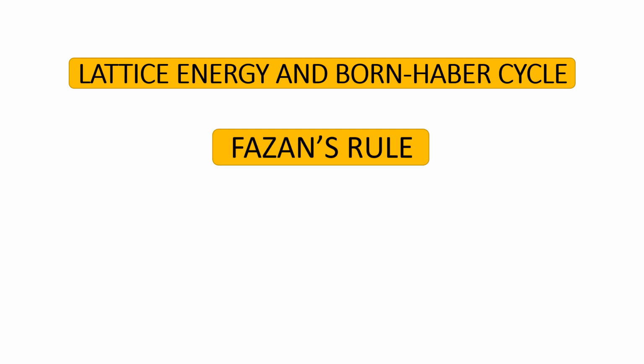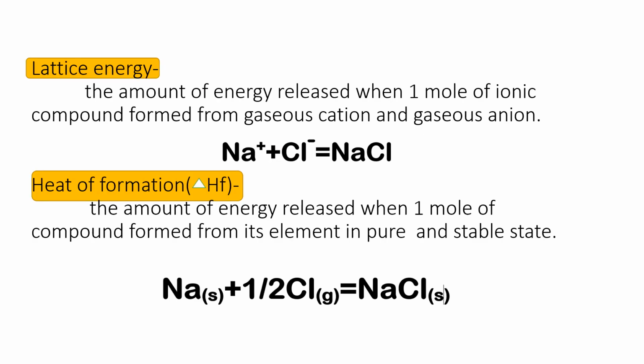So we have already discussed ionic bonding in my first video, and now we talk about some important things in chemical bonding, that is lattice energy, Born-Haber cycle and Fajans rule. What is lattice energy? The amount of energy released when 1 mole of ionic compound is formed from gaseous cation and gaseous anion. So in this process the energy is released, and that energy released is called lattice energy.